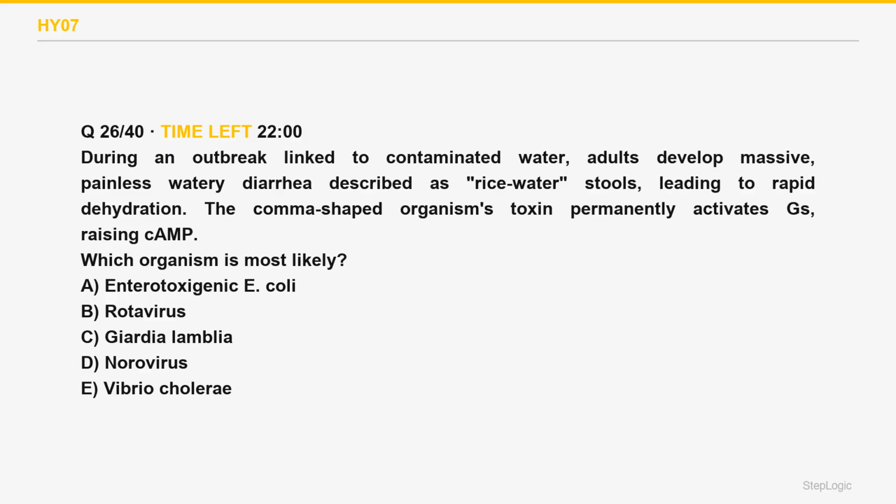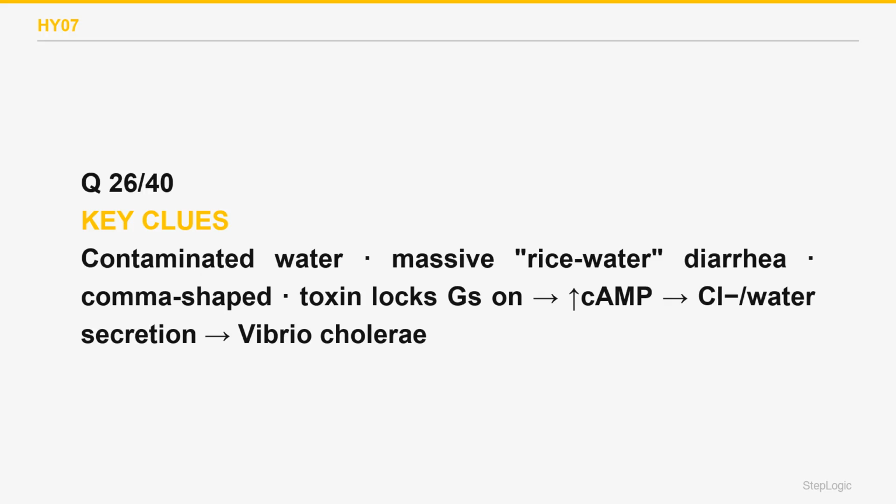Read the command, identify the organism. Rice water stools from a comma-shaped bug with the cAMP-raising toxin is Vibrio cholerae. Vibrio cholerae is a comma-shaped oxidase-positive gram-negative rod from contaminated water. Cholera toxin permanently activates Gs, driving cAMP up and pumping chloride and water into the gut. The result is voluminous, painless rice-water diarrhea and dangerous dehydration, treated with aggressive oral rehydration.